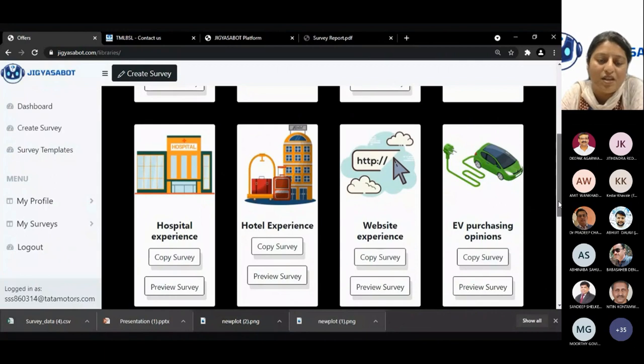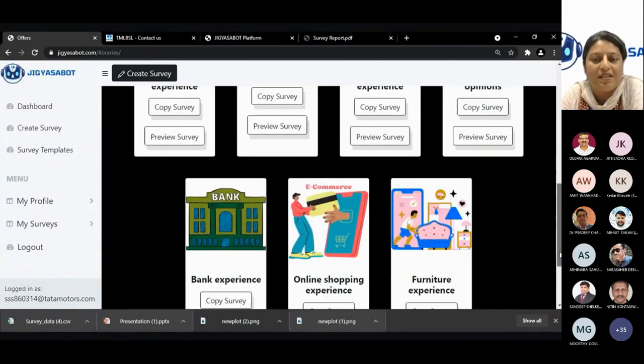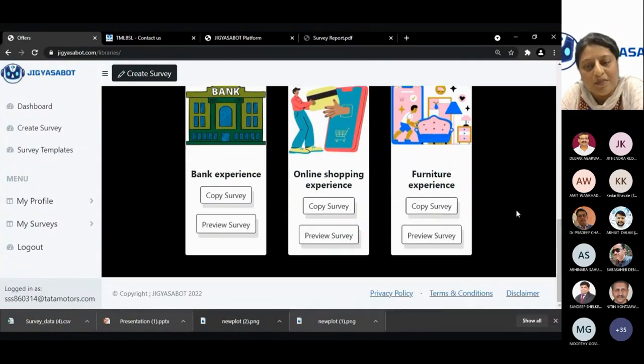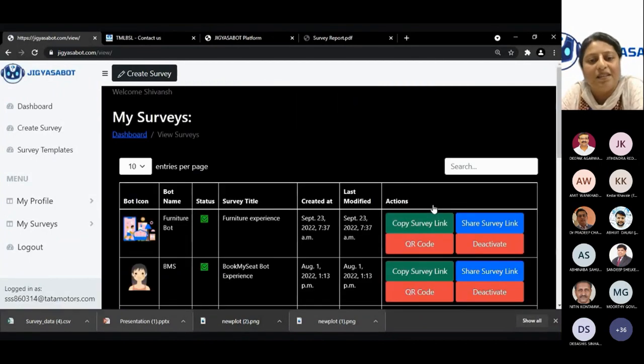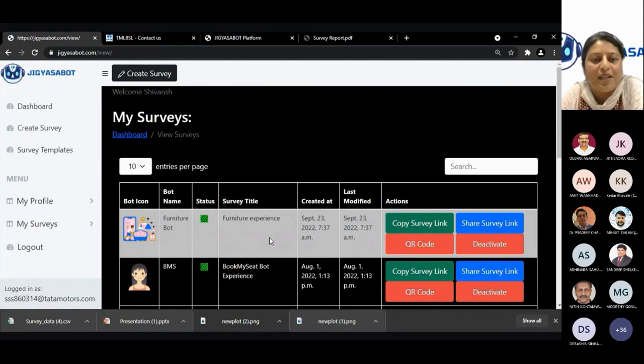You can select whether it's a hospital experience or a hotel experience. A lot of our customers have given feedback that the templates come in very handy. So this is basis customer request that we have created such templates for the masses. We can preview the survey here or we can copy the survey. Say the furniture experience, I'm just copying the survey. Automatically it sits in my survey list.